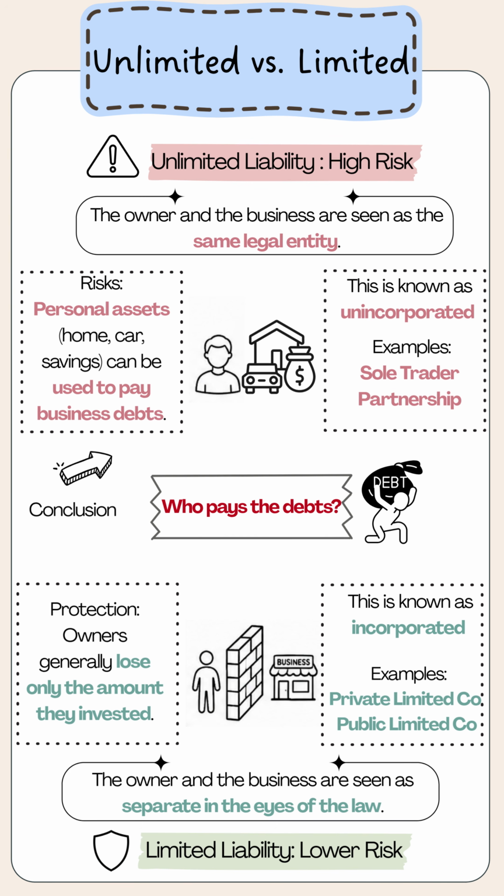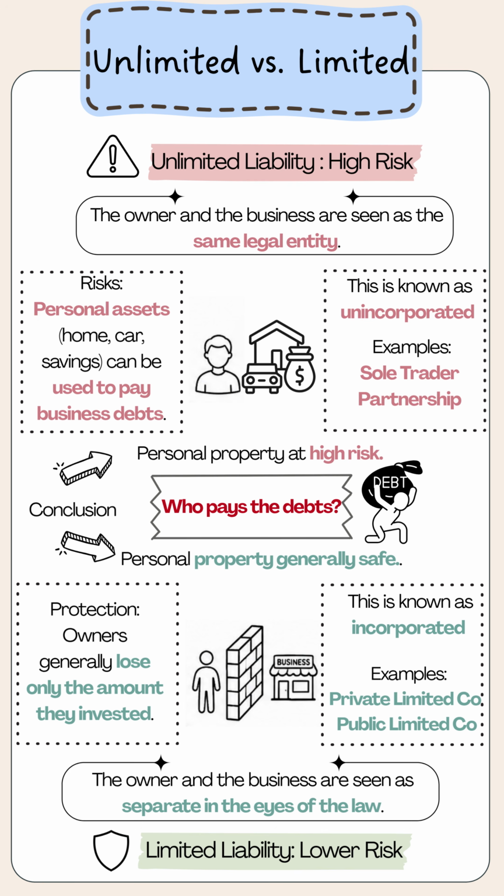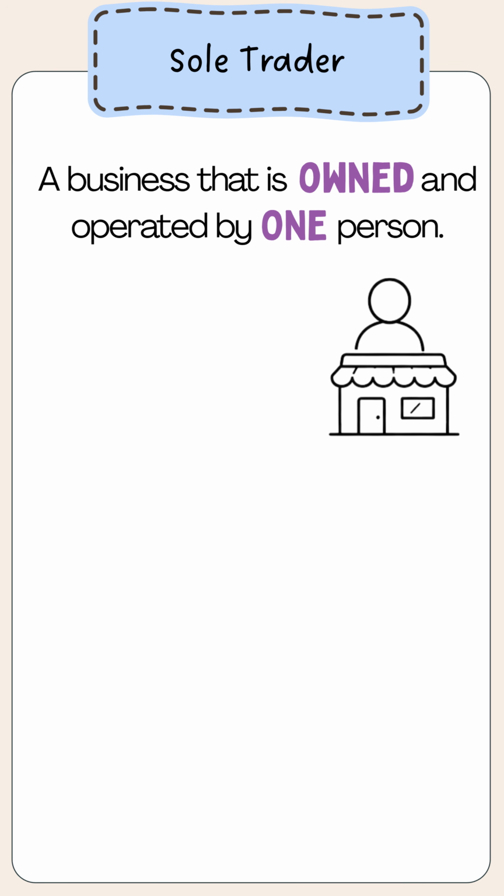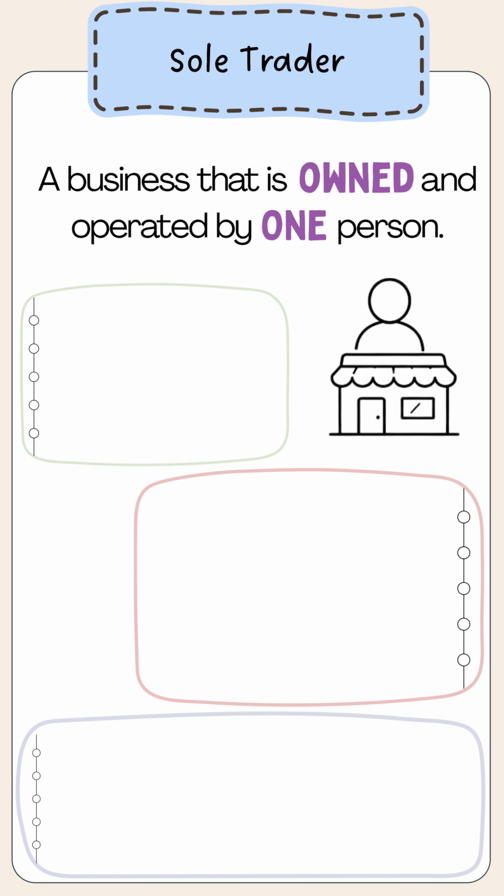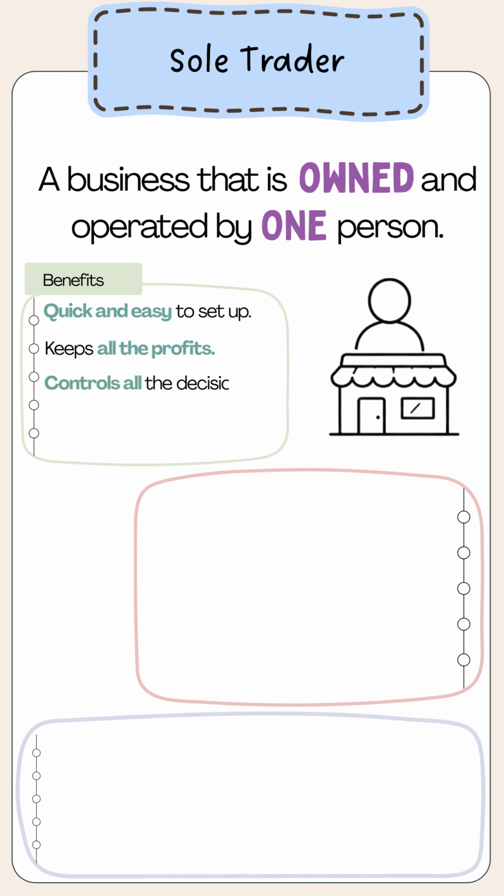Conclusion. Unlimited liability, personal property at high risk, and limited liability, personal property generally safe. Sole trader, a business that is owned and operated by one person. Benefits: quick and easy to set up, keeps all the profits, controls all the decisions. Financial information is kept private.